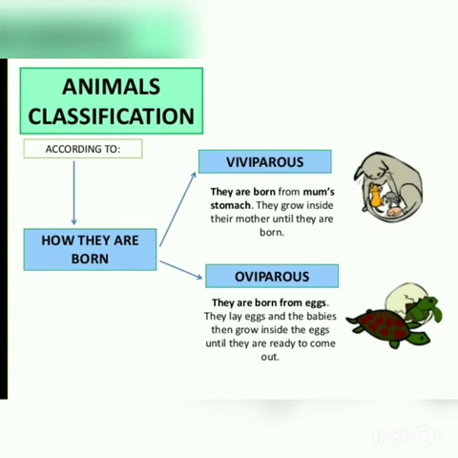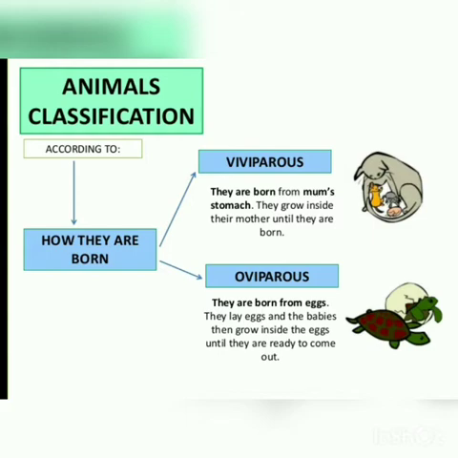Then, animal classification according to how they are born, according to their reproduction. Viviparous. What are viviparous? Viviparous are the animals that give direct birth to the young ones. Until the birth is given, the baby develops inside the womb of the mother.